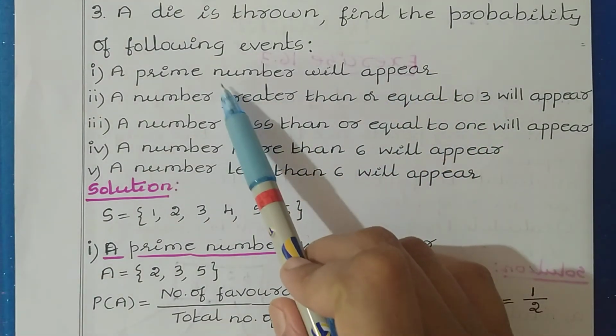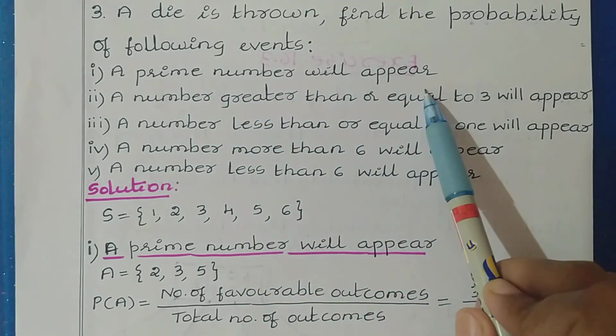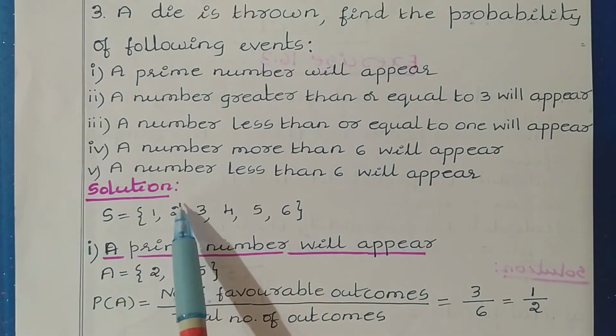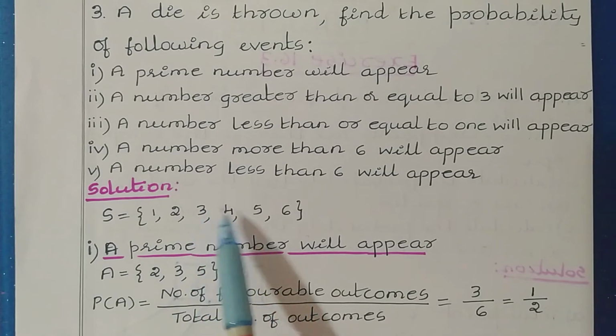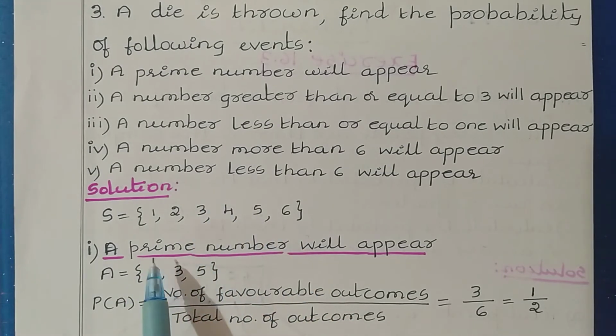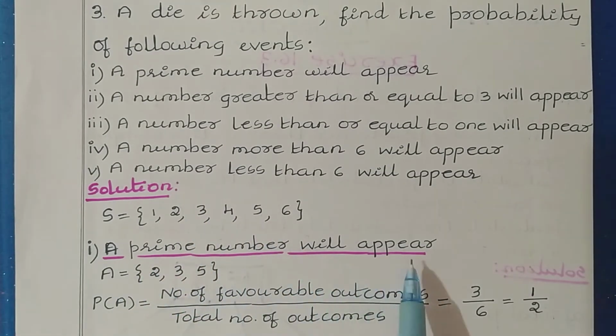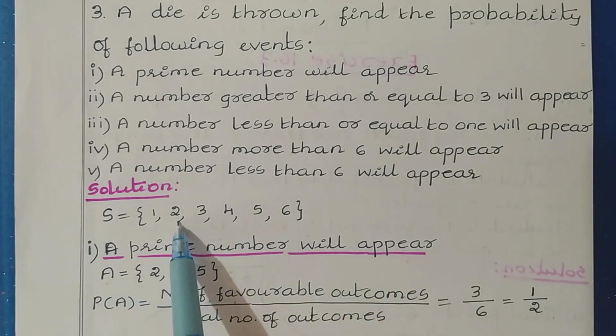The first one is: a prime number will appear. A prime number means 2, 3, 5. Let us take this event as A, which consists of 3 values from the sample space: 2, 3, 5. Now let us find the probability of this.